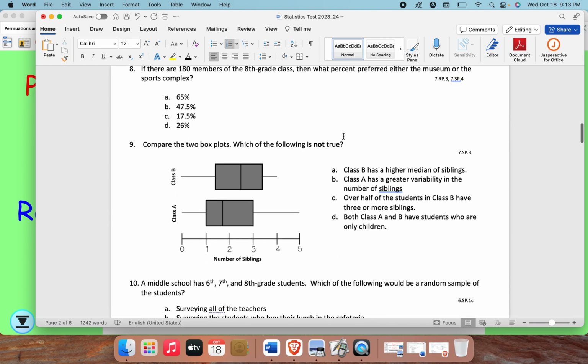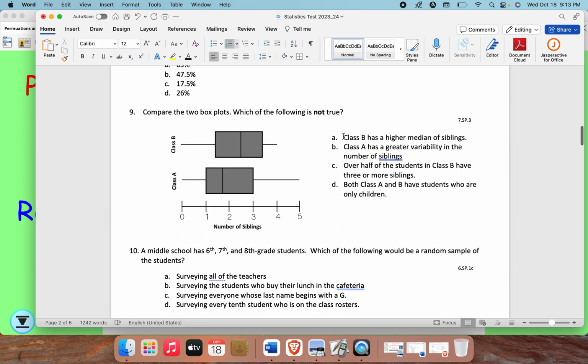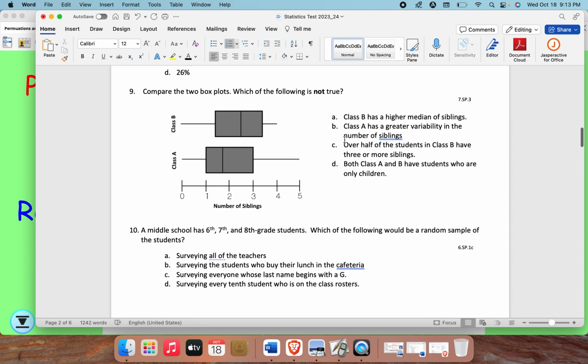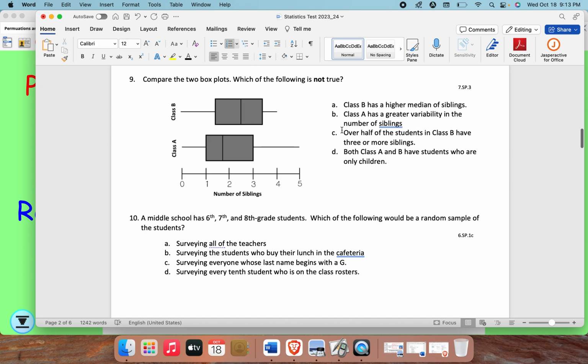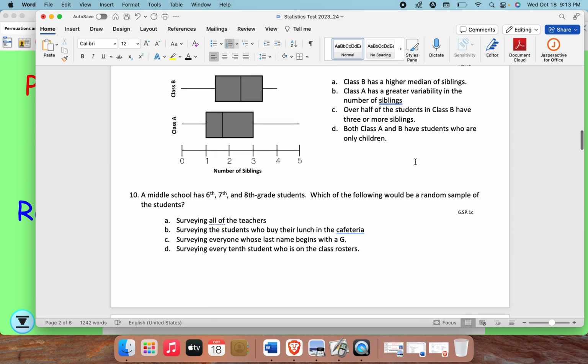Number 9, compare the 2 box plots. Which of the following is true? A. Class B has a higher median of siblings. B. Class A has a greater variability in the number of siblings. C. Over half the students in Class B have 3 or more siblings. D. Both Class A and B have students who are only children.